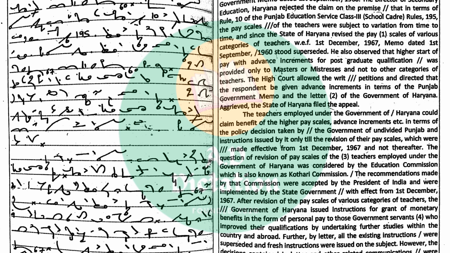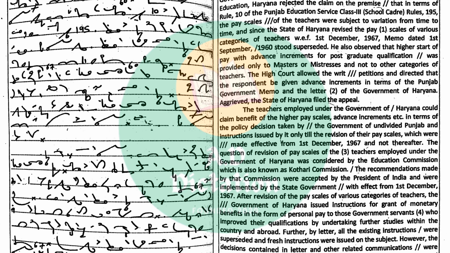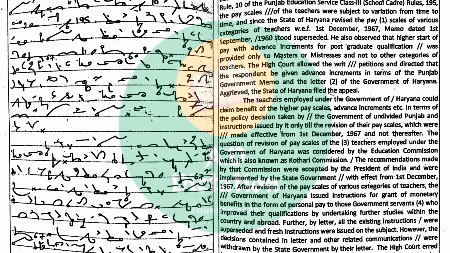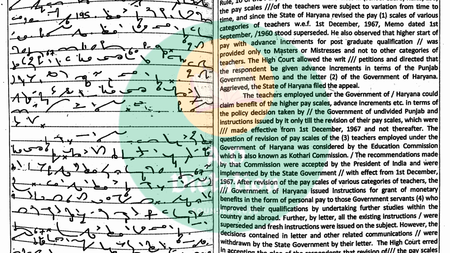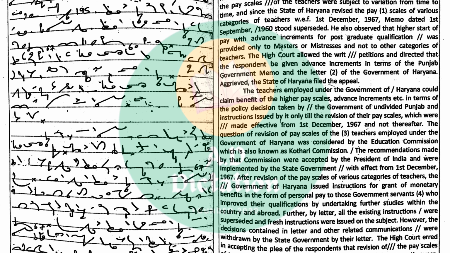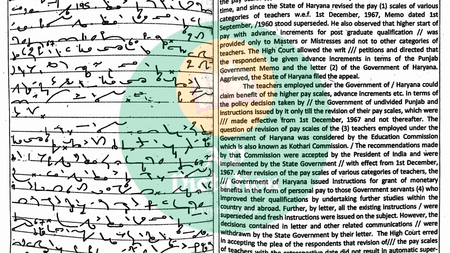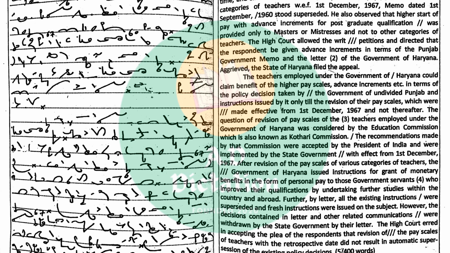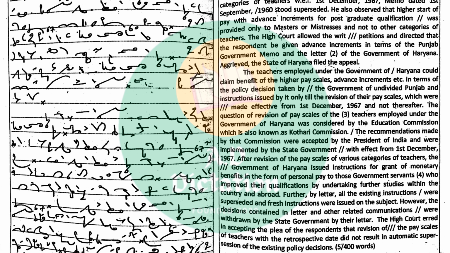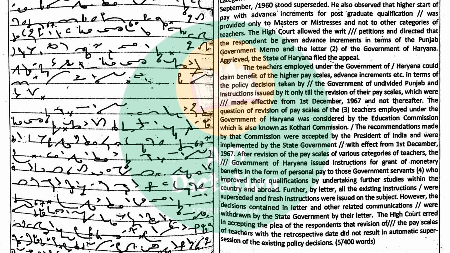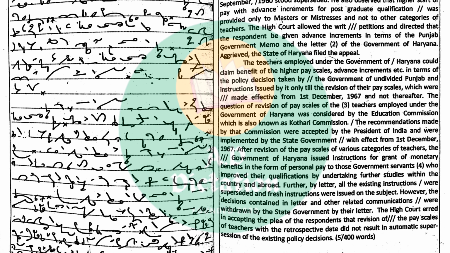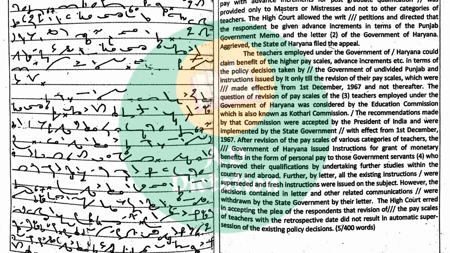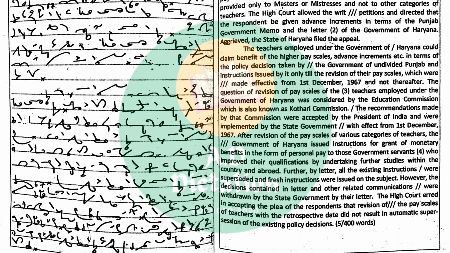The teachers employed under the government of Haryana could claim the benefit of higher pay scales, advance increments, etc. in terms of the policy decision taken by the government of undivided Punjab and instructions issued by it only till the revision of their pay scales, which were made effective from 1st December 1967 and not thereafter. The question of revision of pay scales of the teachers employed under the government of Haryana was considered by the Education Commission, which is also known as the Kothari Commission. The recommendations made by that commission were accepted by the President of India and were implemented by the state government with effect from 1st December 1967.